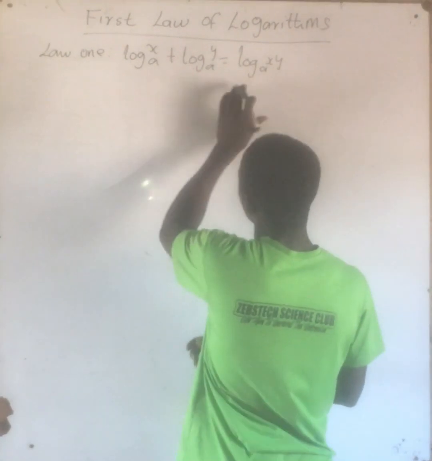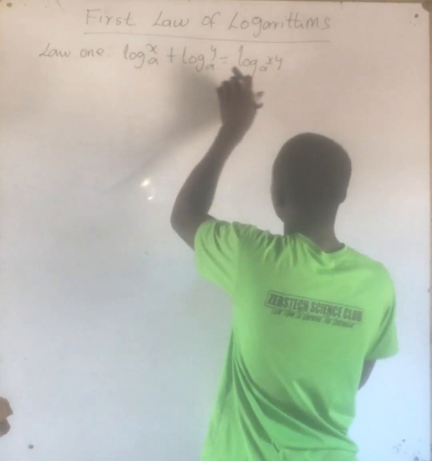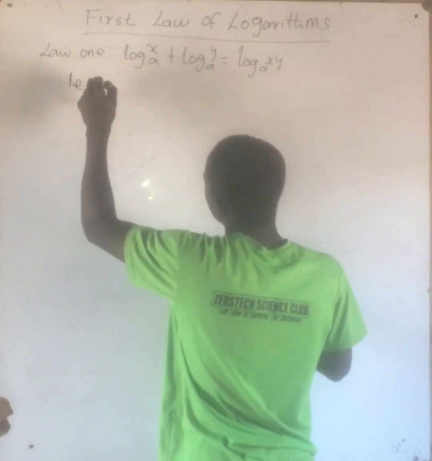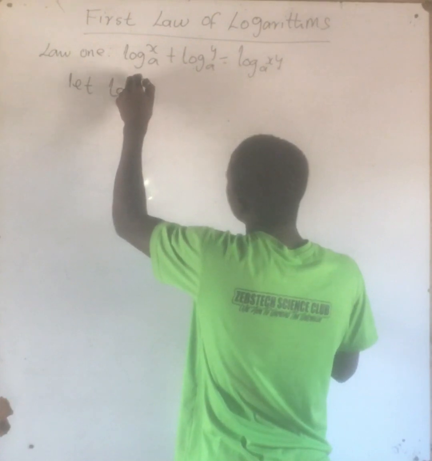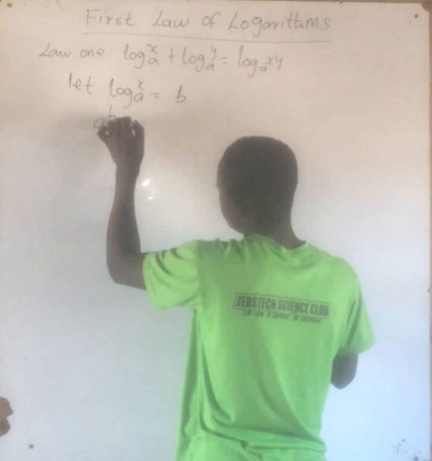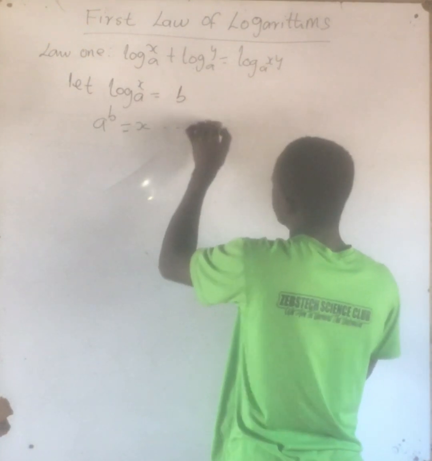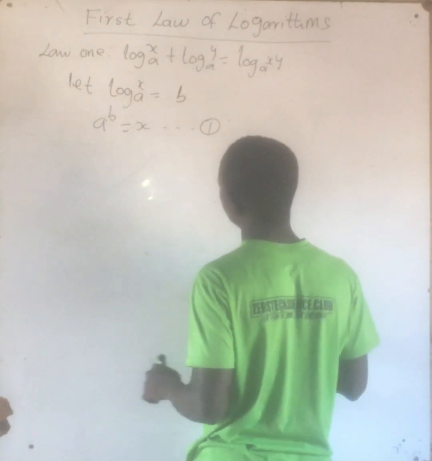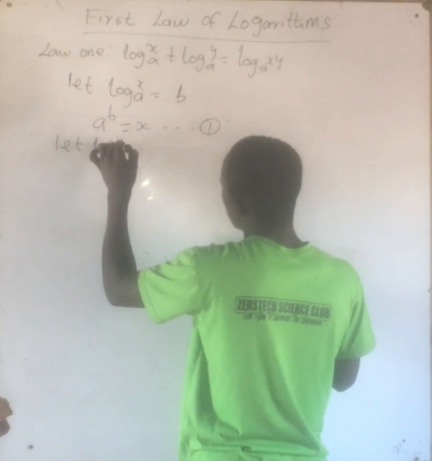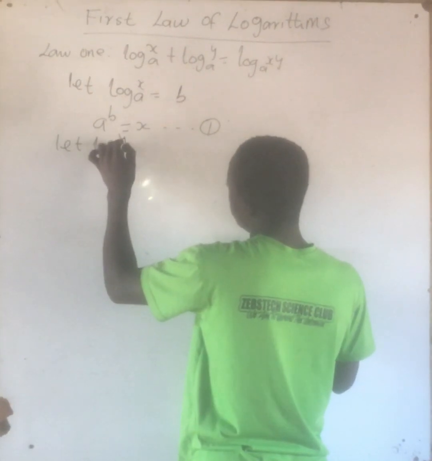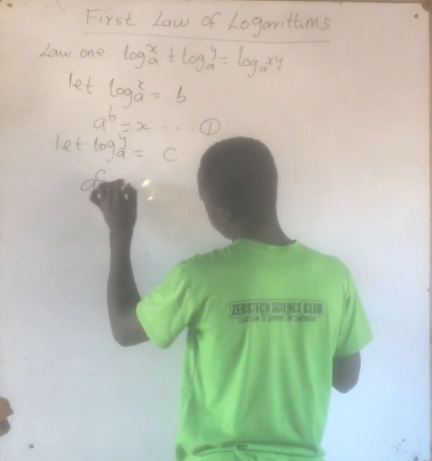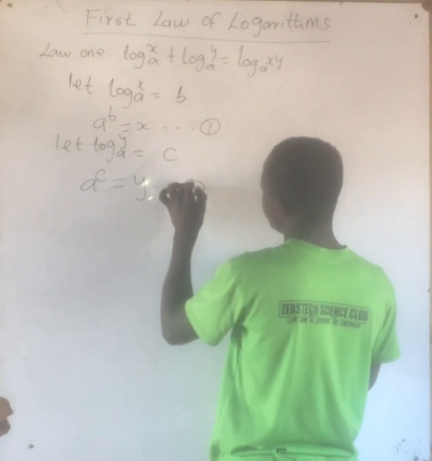The first law says this, so we want to prove that this is really equal to this. So what do we do? We can say let log x base a equal to b. So therefore a exponent b will be equal to x. So that's equation 1. Alright. So we can also say let log y base a be equal to c. So a exponent c is equal to y. And that be equation 2.